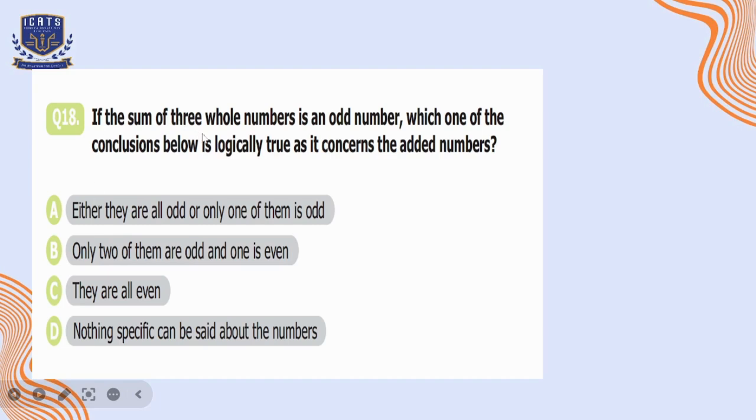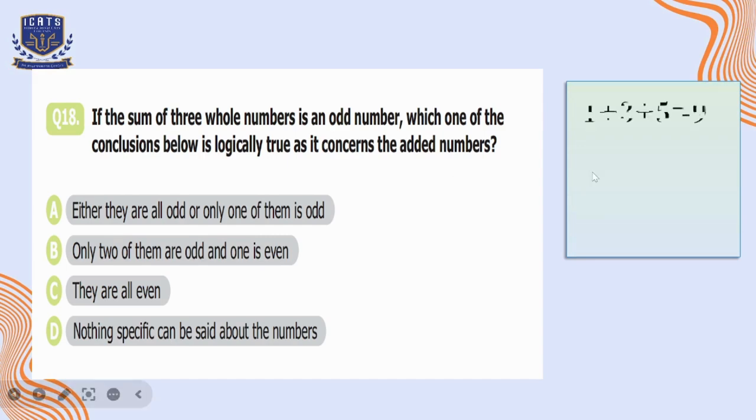Question number 18. If the sum of three whole numbers is an odd number, which one of the conclusions below is logically true as it concerns the added numbers? So we have to keep that thing in mind, that the answer is an odd number. Option A is either they are all odd or only one of them is odd. So let's try this option.